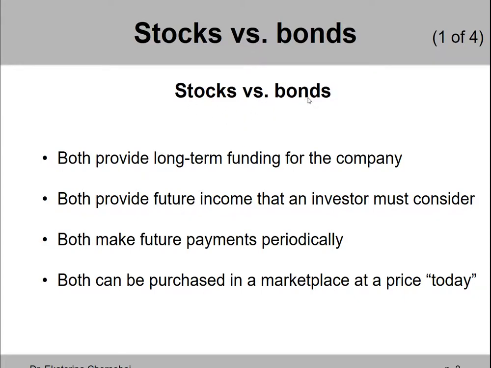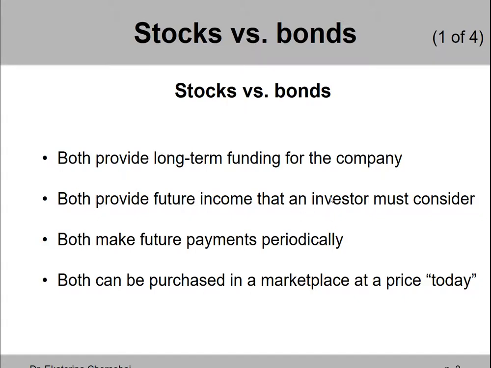So what do stocks and bonds have in common? They both provide long-term funding for the company that issues them. So when a company needs extra money, let's say to acquire its competitor or to expand or to do any other large investment project, it can raise the money by selling stocks or selling bonds or both.